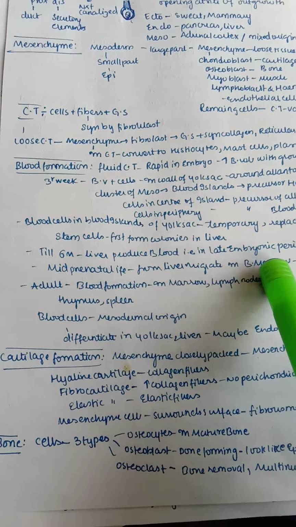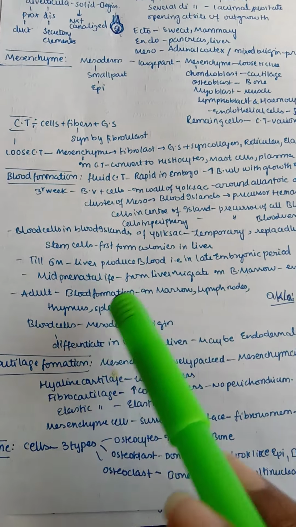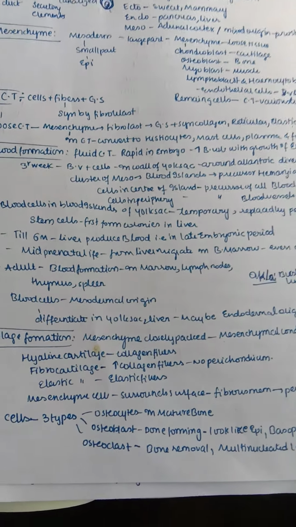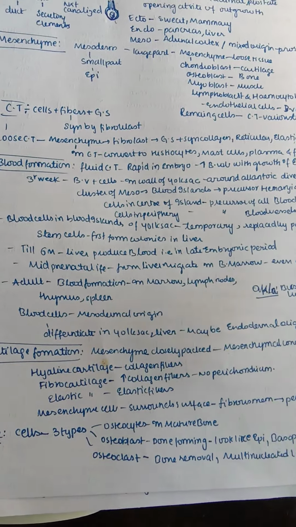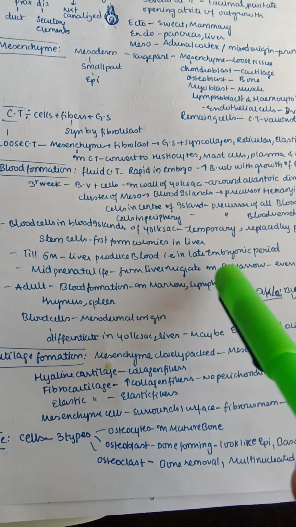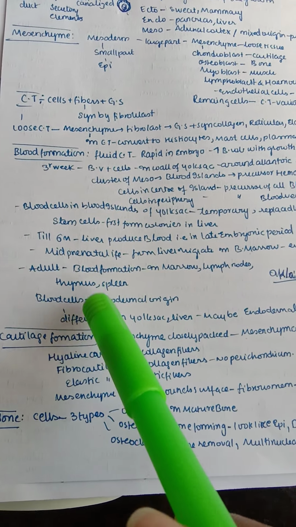later they migrate to the bone marrow even at the time of birth, and after the time of birth and also till adulthood, we know even now in most of our bodies bone marrow is producing red blood cells and all blood cells. In adult, the blood formation mainly takes place in the marrow, lymph node, thymus and spleen. So these are the main blood forming organs in an adult.